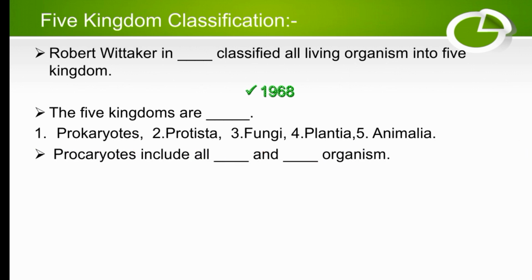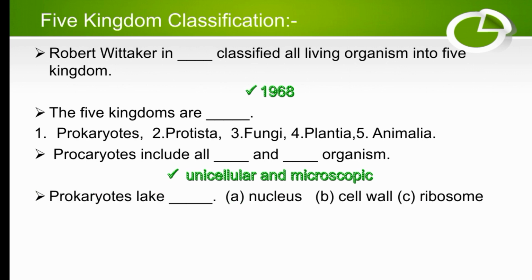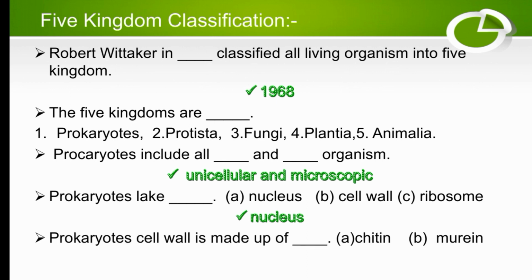Prokaryotes include all dash and dash organisms. So prokaryotes include all unicellular and microscopic organisms. Prokaryotes lack dash: nucleus, cell wall, or ribosome? The right answer is nucleus because prokaryotes lack a nucleus. They do not have a nucleus. The prokaryote cell wall is made up of dash: cellulose, chitin, or murein? So the right answer is murein.